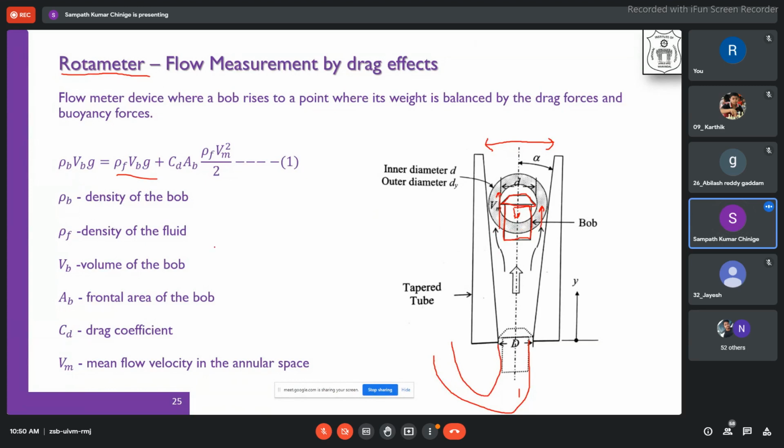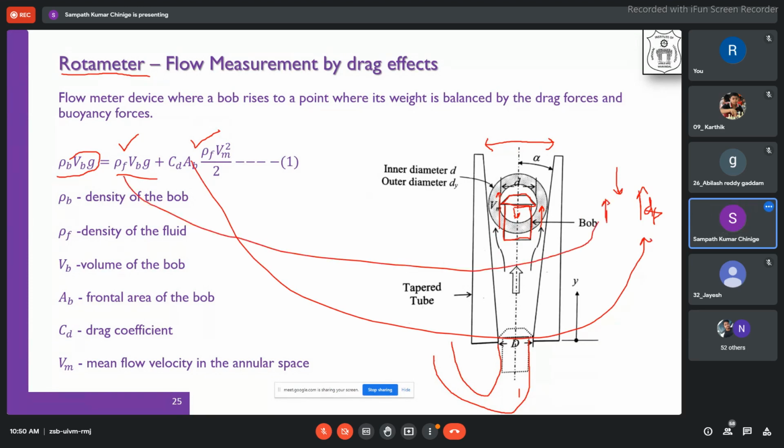So you can see that this is the buoyancy force and this is the friction drag, the friction that is created due to the drag effects. It would be balanced by the weight. So weight will be acting downwards and drag force will be acting upwards, which is related to this term. And again, the buoyancy force, which generally takes care of the weight of this.